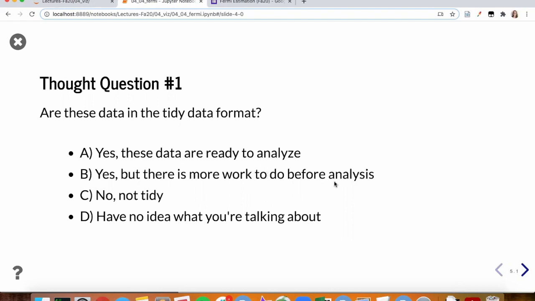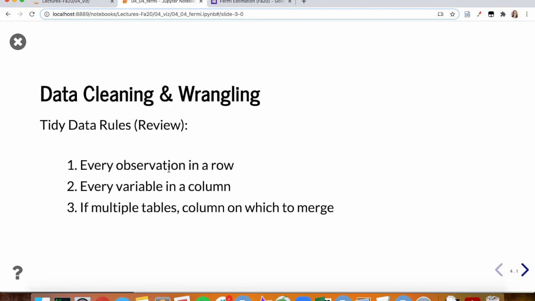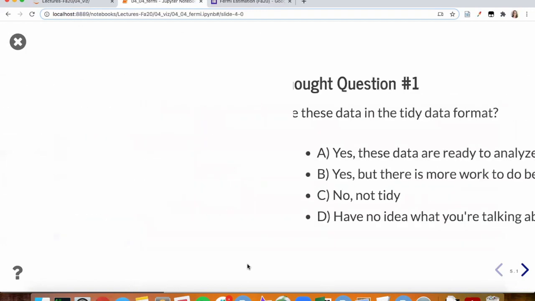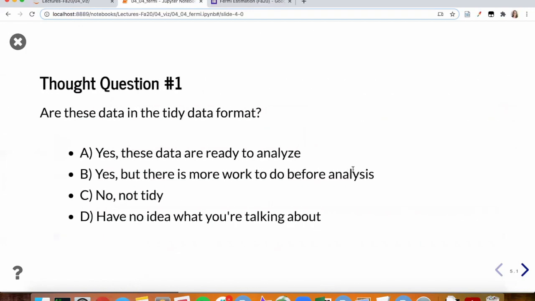Yes, these data are tidy, right? Each person's observation is in a row. Each of these is one person's response, and each variable is in a column. So it's applying the tidy data principles, but there's more work to be done. There's more work to be done because even though it's in the correct format, people have answered in a whole host of different ways. So the answer here is B.